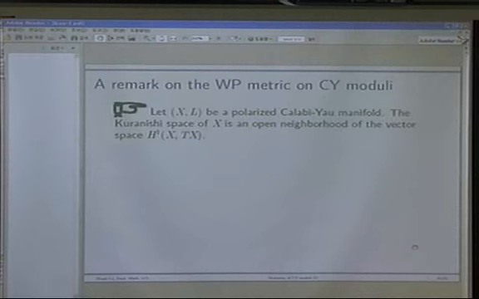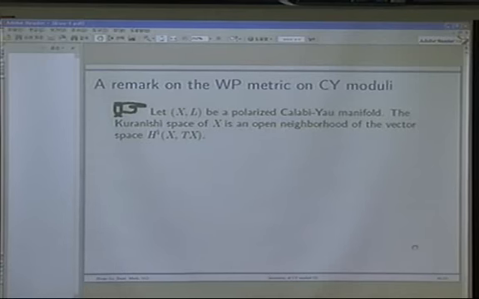Okay. So one thing is that in algebraic geometry, when we talk about the moduli space of a compact Kähler manifold, usually the moduli space has to be polarized.